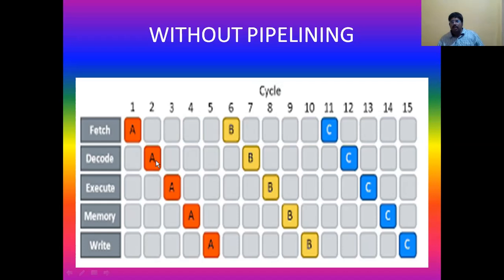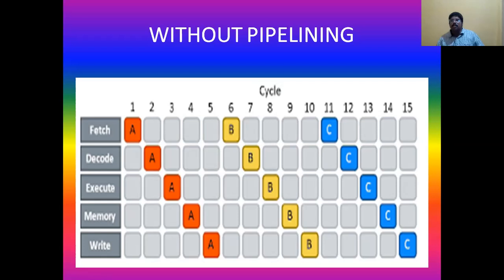Here the decoding unit also completed its task in the second clock cycle itself, but it is sitting idle for the third, fourth, fifth, and sixth clock cycles. So the main problem here is that this kind of phenomenon is not good for performance, because all the units are simply sitting idle without doing any task.